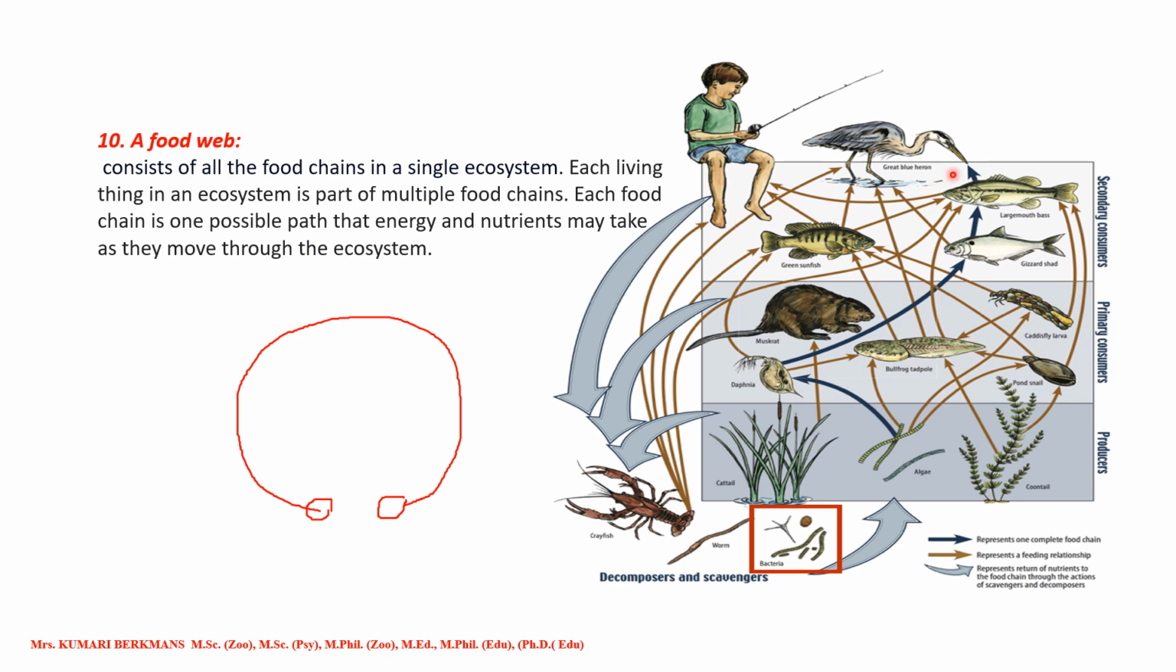Okay, it is like a web, a net. Net or web, it is called. So why is it called a food web? Here also scavengers and decomposers will be there; they decompose the animals after their death. So this is called a food web.